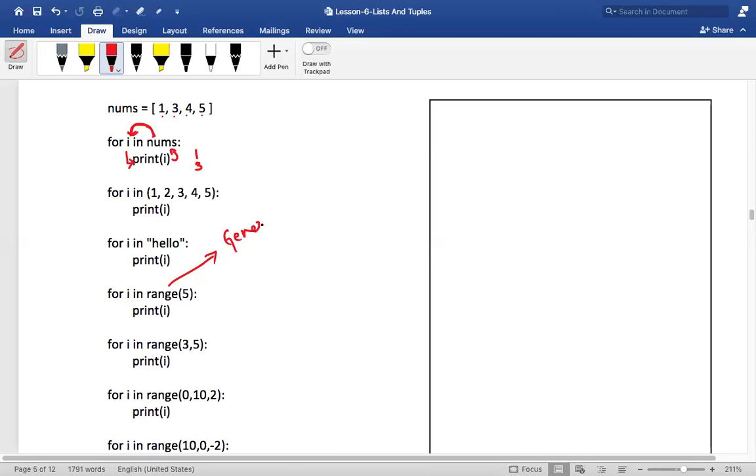There are many other generator functions, and I'll talk about generators when I'm discussing functions, so don't worry about it. For now, just understand that range is a generator function. Its duty is to generate numbers starting from 0 till 5 exclusive. Now I will show that to you practically.